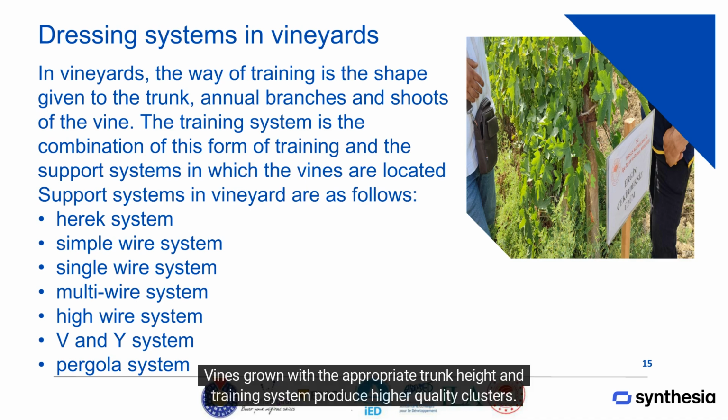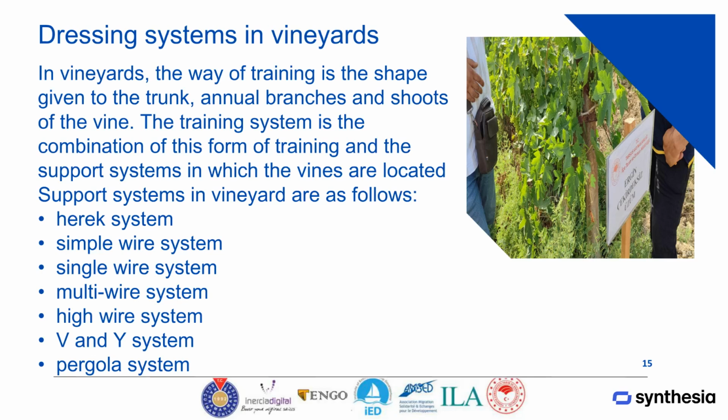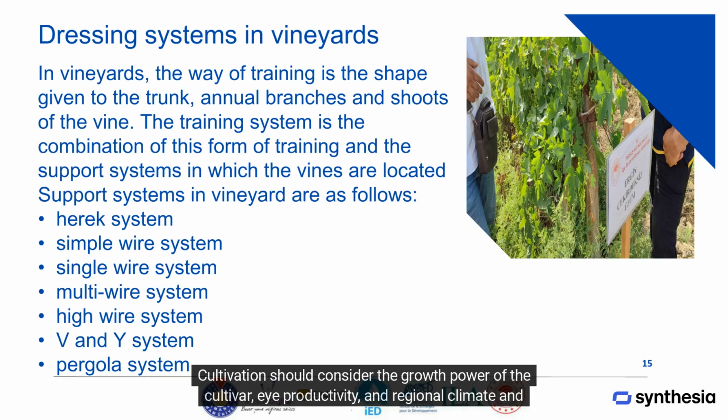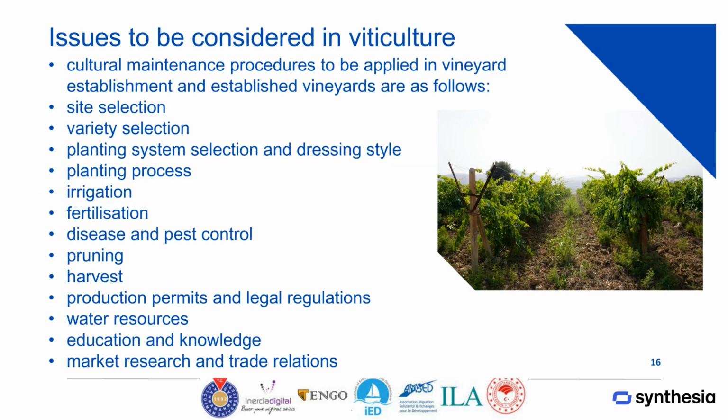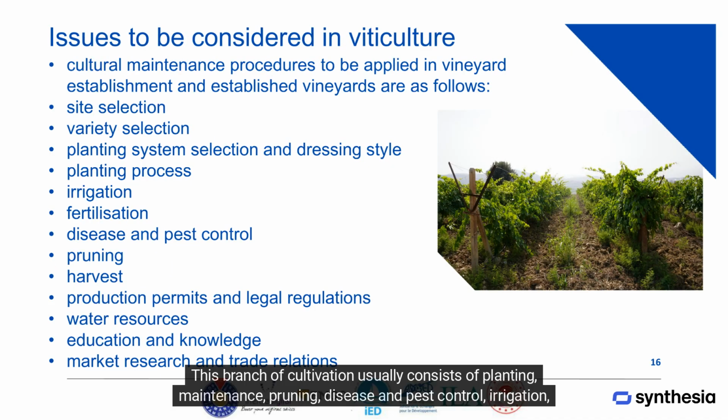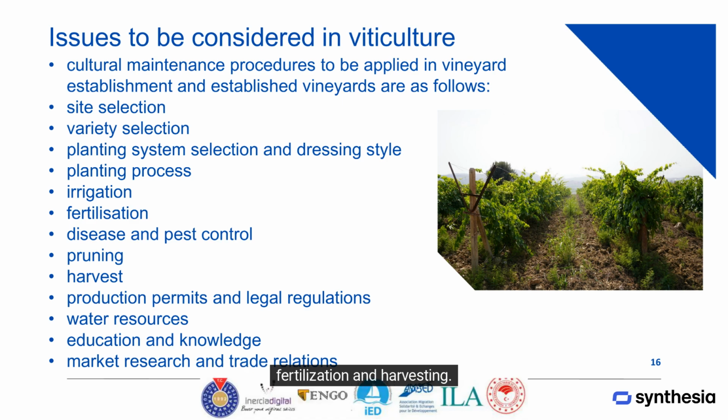Vines grown with the appropriate trunk height and training system produce higher quality clusters. Cultivation should consider the growth power of the cultivar, eye productivity, and regional climate and soil conditions. This branch of cultivation usually consists of planting, maintenance, pruning, disease and pest control, irrigation, fertilization, and harvesting. All stages of cultivation should be followed meticulously.